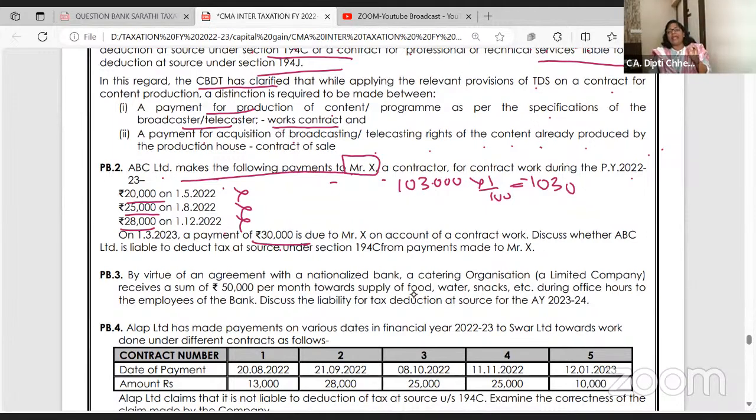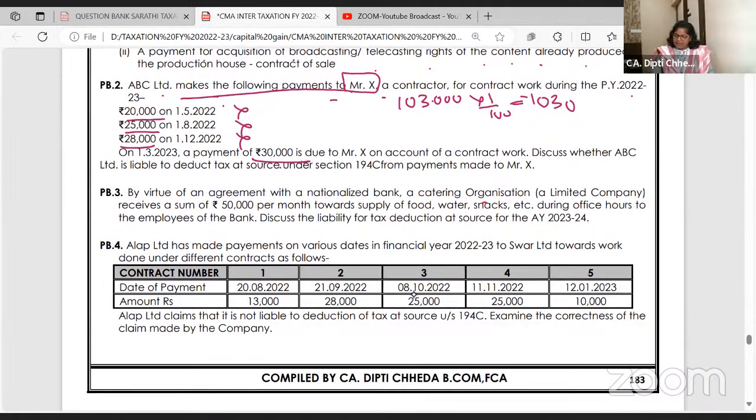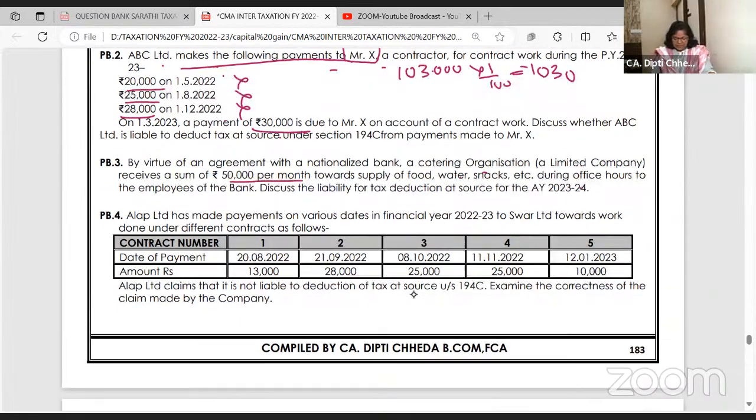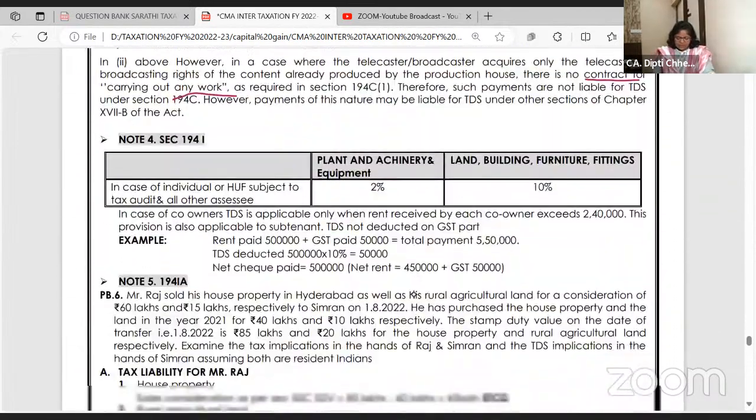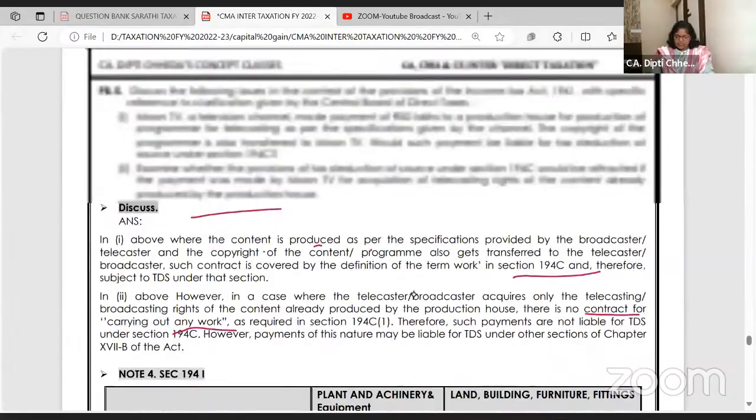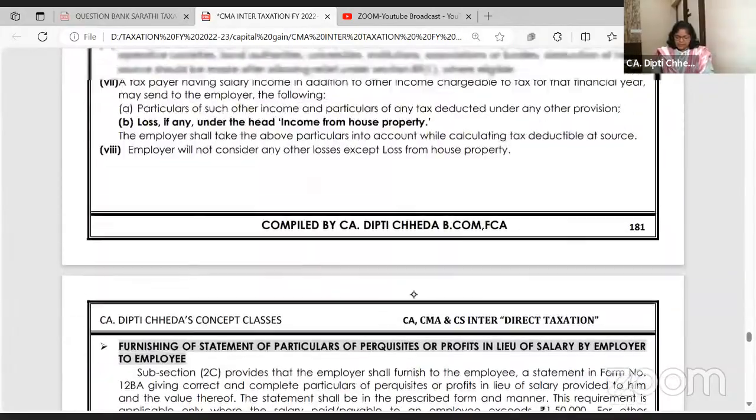Except 194N, वो अलग है, उसको बाद में देखें. By virtue of agreement with the Nationalized Bank, catering and all, a sum of 50,000 per month is given. समझ में आ रहा है? Banks में रोज नाश्ता लेके जा रहे हैं और कोई catering organization है, उनको bank is paying 50,000. Is it covered under 194C? Yes, very well covered, and very well the TDS is going to be deducted. ठीक है, तो इस type के questions हैं जो बहुत अच्छे हैं. चलो next.